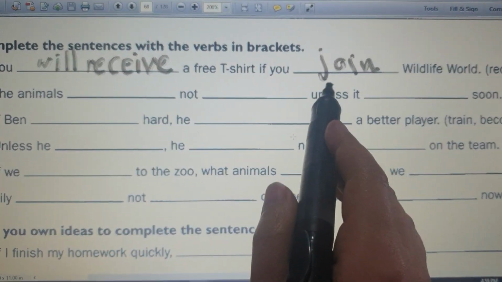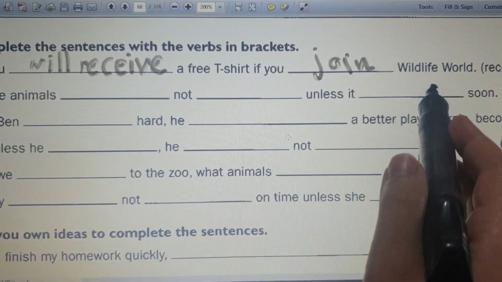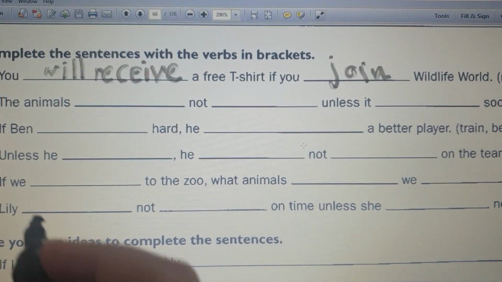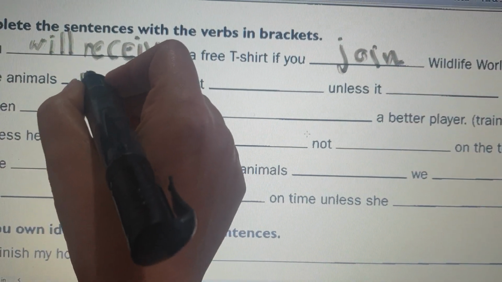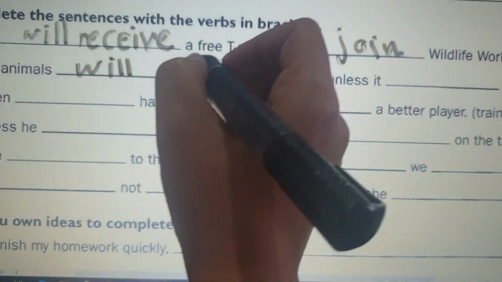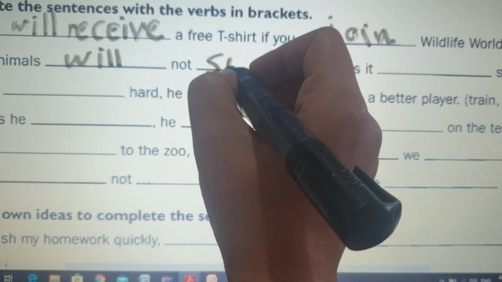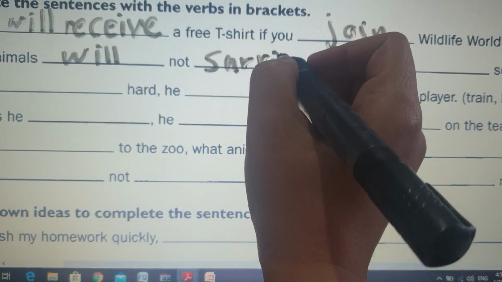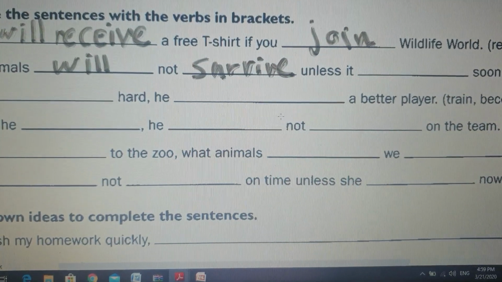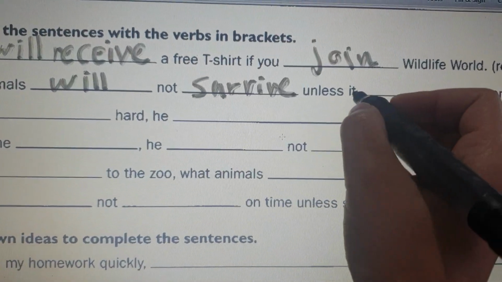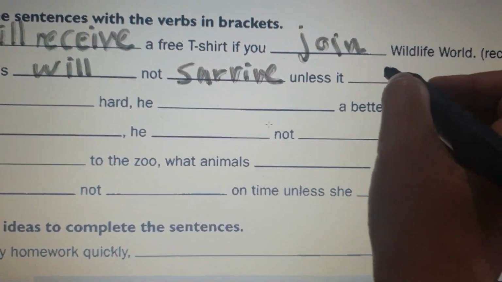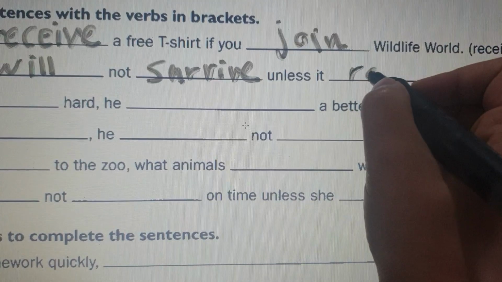This is the main clause. This is the unless or if clause, the same. Animals will not survive unless it is singular. The verb is rain. We say rains.